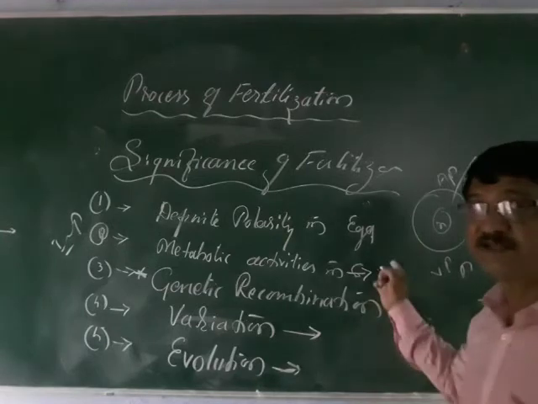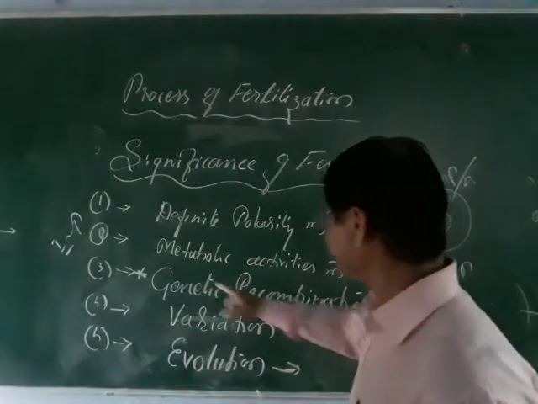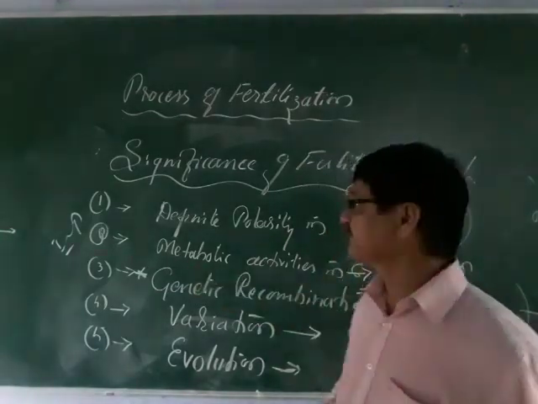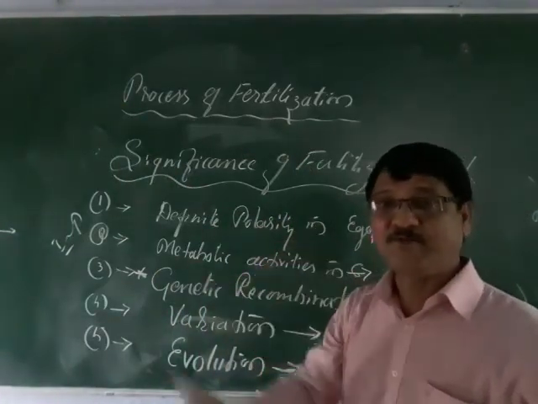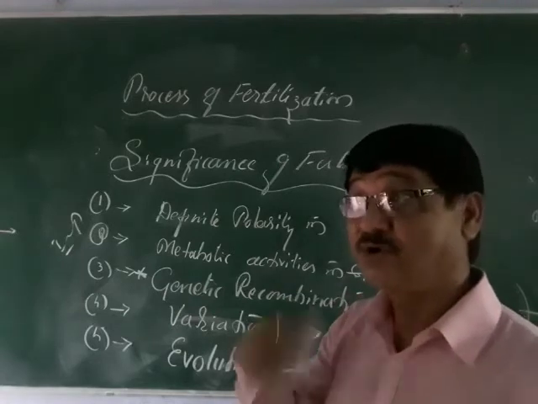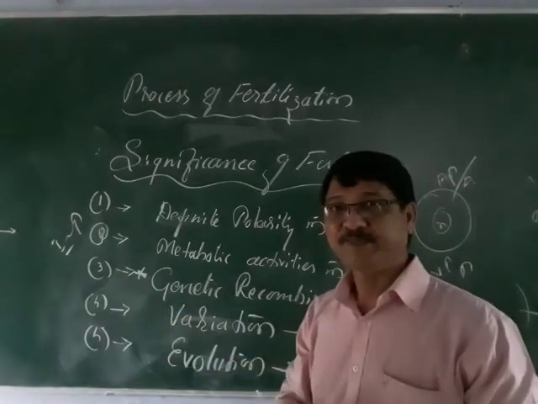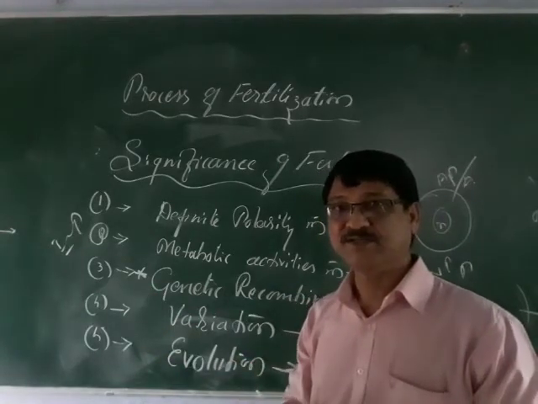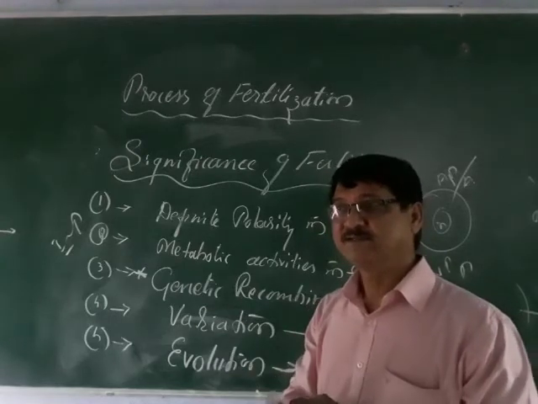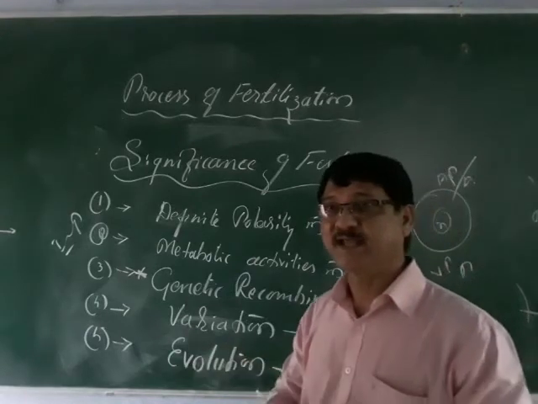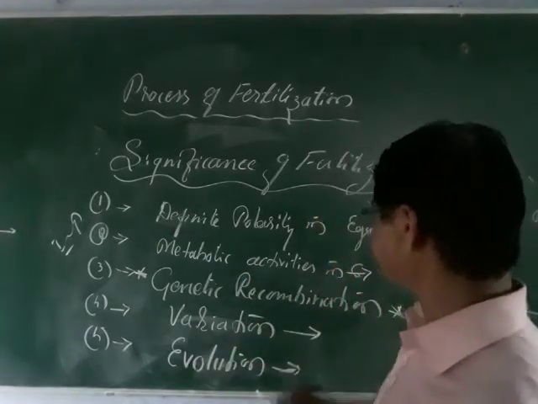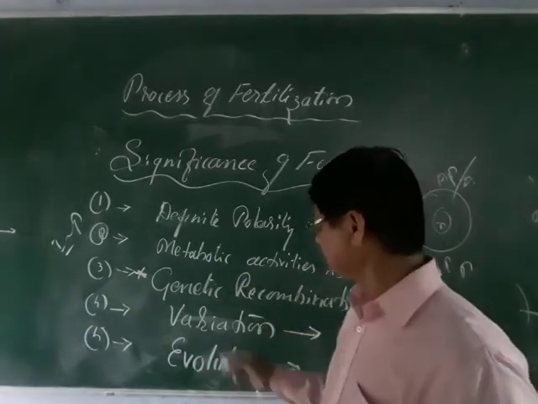So metabolic activities means, once they come in contact, it triggers or switches on a series of events. Metabolic, physical, physiological, all those events will start. Further, the inactivated egg will start to convert, or shows the activation. So activation of activities inside the egg.